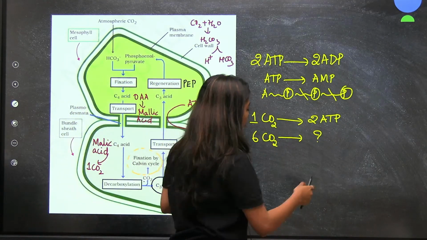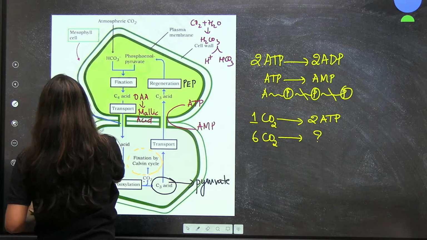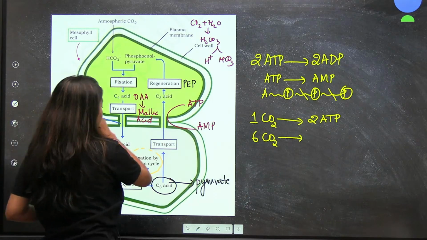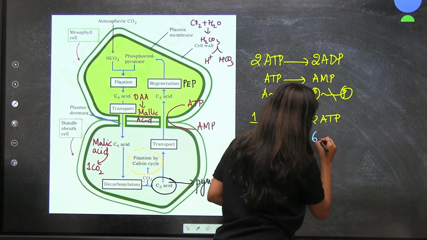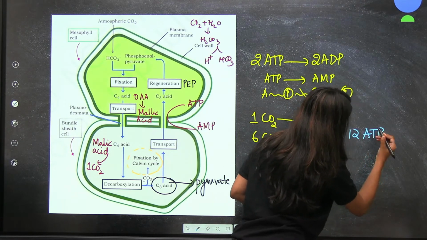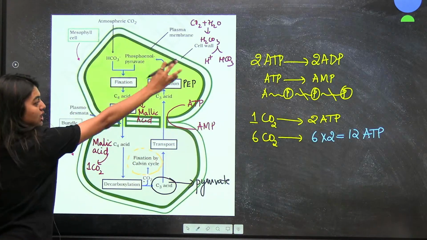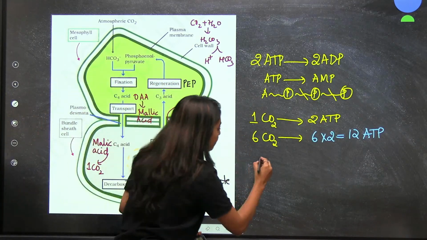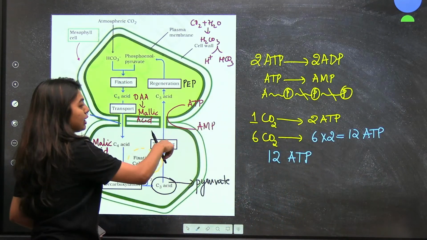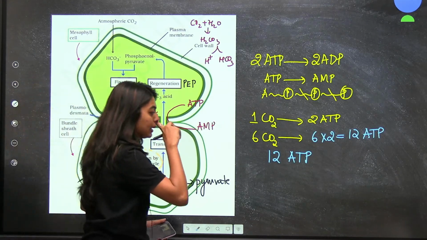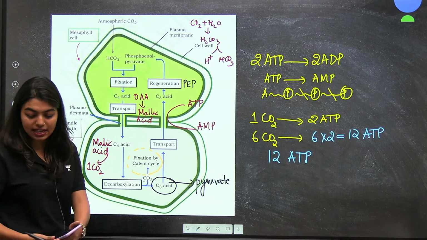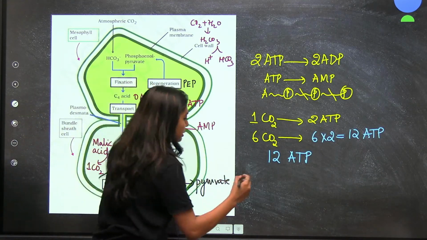Yes, very good, very good. That means I will need 6 into 2, that means I need 12 ATPs. So, for just this reaction to happen, I need 12 ATPs, for making my pyruvate regeneration to PEP happen. Now, for Calvin cycle, how many ATPs do I need? 18 ATPs, right?